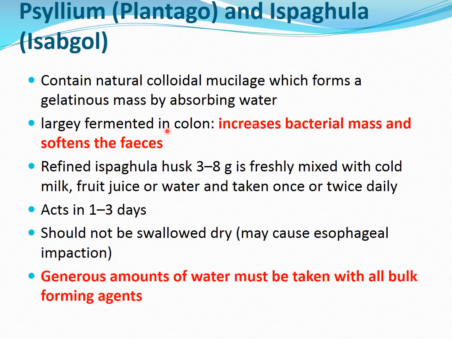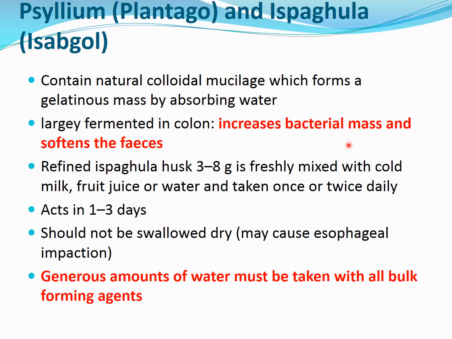These contain a natural colloid, that is a mucilage, which forms a gelatinous mass by absorbing water. They have a hydrophilic property which absorbs water because of their gelatinous nature, which is also called mucilage, and because of that they soften the feces. Again, just like the bran, they are also fermented in the colon, and they increase the bacterial mass.